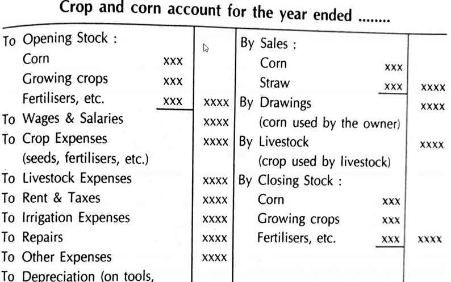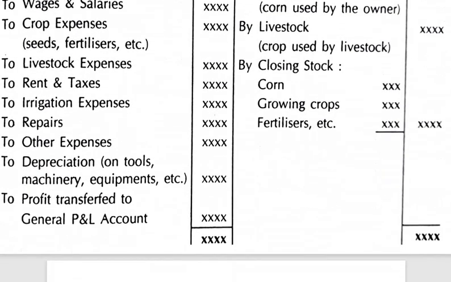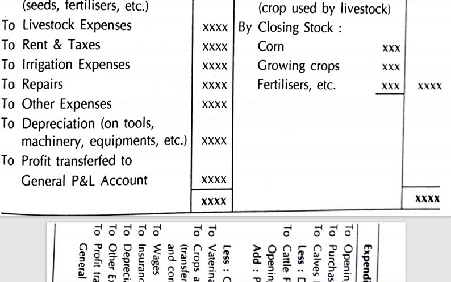So if you are growing food grains, then you will prepare this particular account. If a farmer is having food grains, that is, he may cultivate wheat, or he may produce paddy in the farm, or any cereals, or it can be even cotton, then in that case you will prepare this particular account. That is, wherein he will take the opening stock minus the closing stock. Okay, then deduct the sales. Then all the expenses are deducted, and then you get the profit for the year. Is that clear?